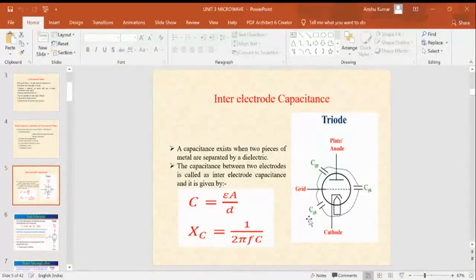Just take an example of a vacuum tube triode. In the triode there are three electrodes: the grid, the plate, and the cathode. The plate is also called the anode. These electrodes are separated by dielectric air, which has a dielectric constant of 1.